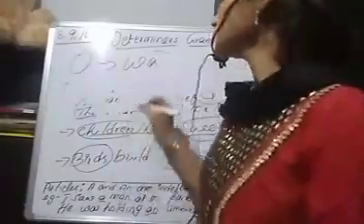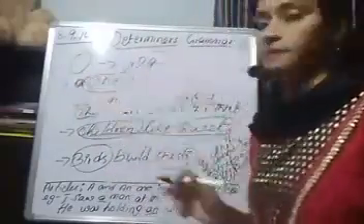So here, before one, you have to use A. Got it?